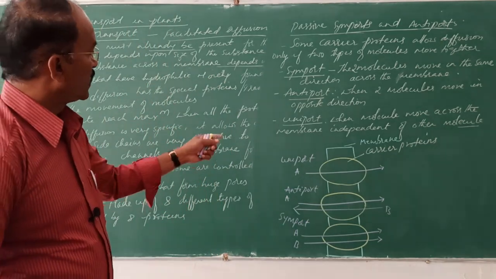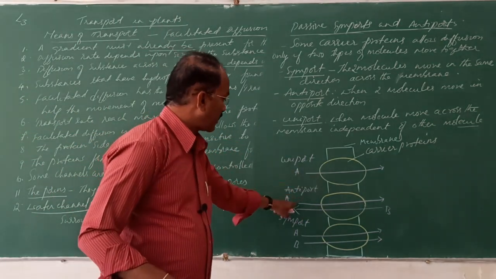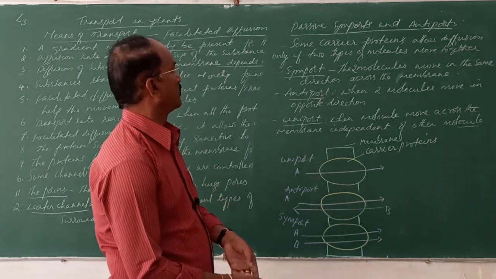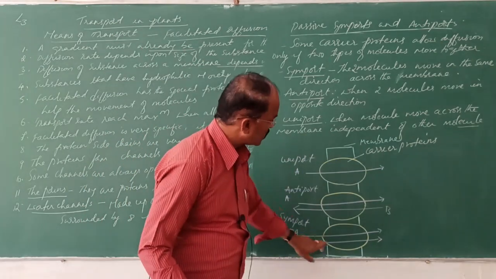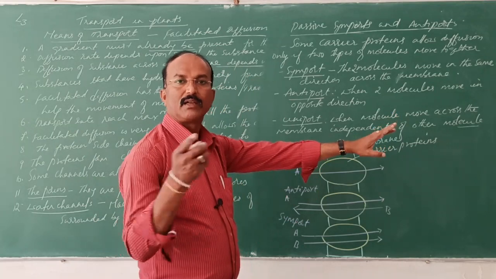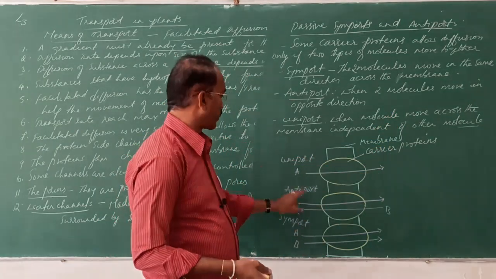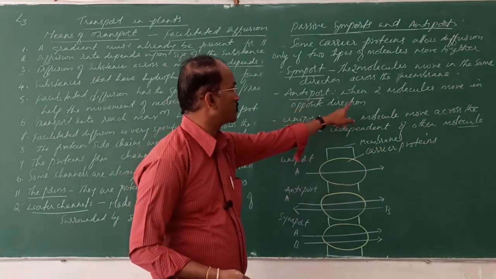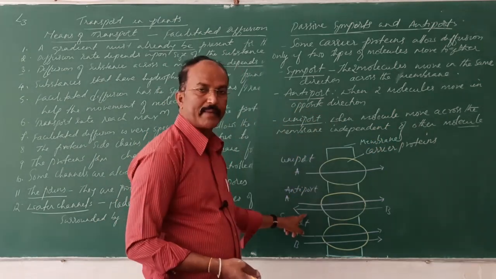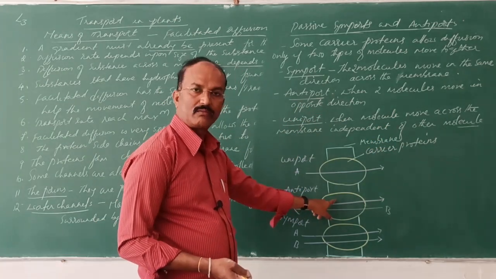So that is uniport, antiport, symport. Symport, two molecules move in the same direction across the membrane through carrier proteins. Antiport, the two molecules move in opposite directions, A and B, then only this protein will allow.